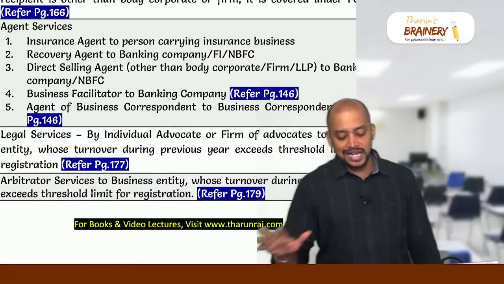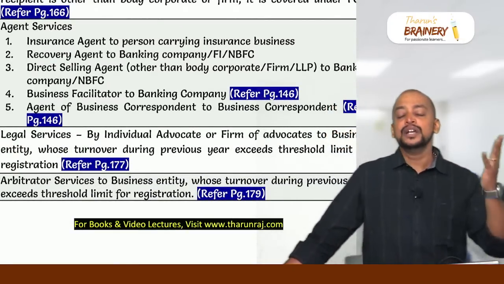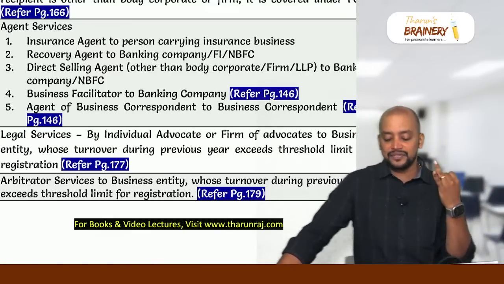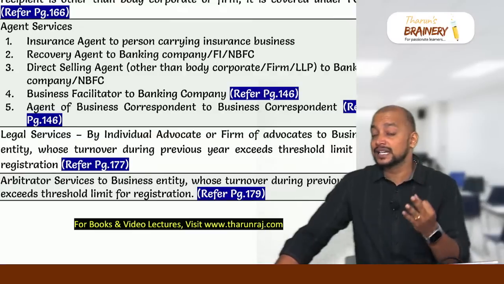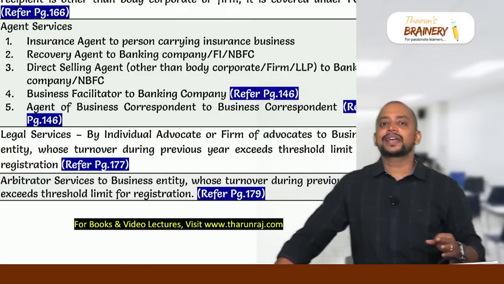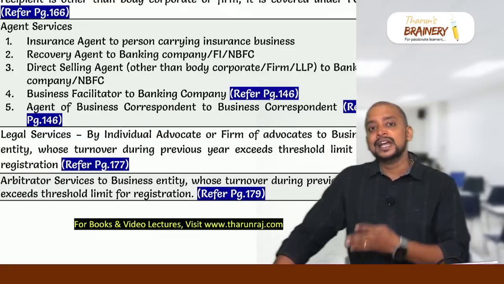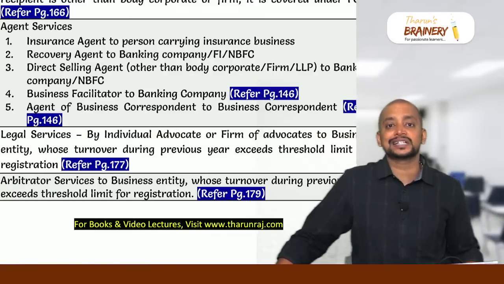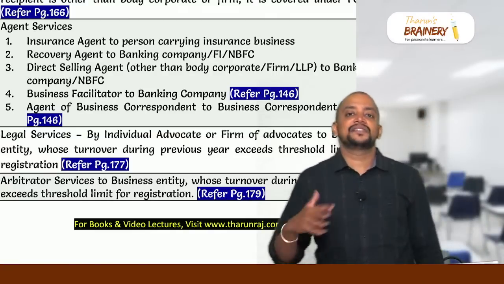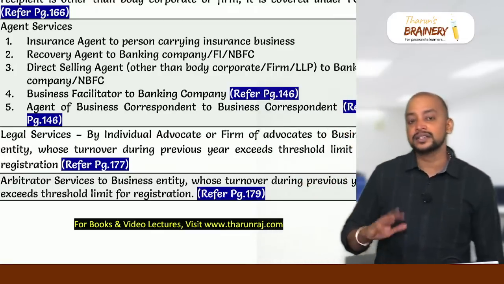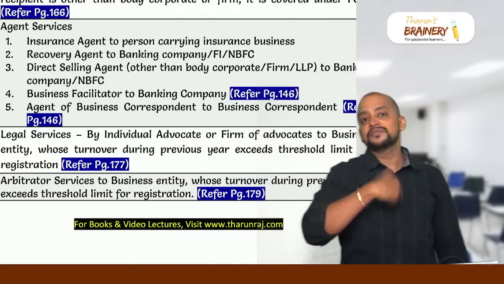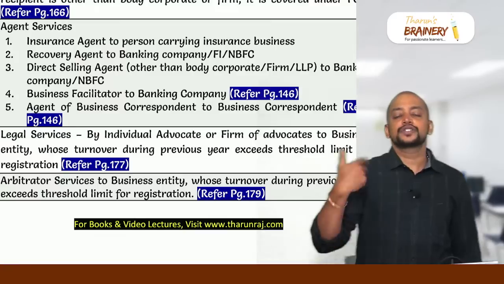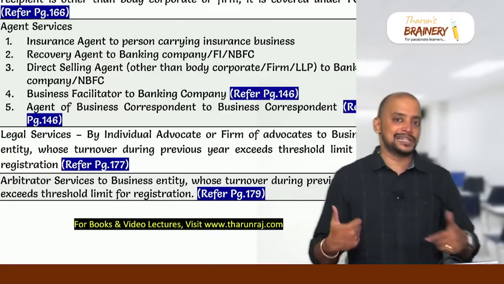And then we have agent services. Total 5 agents are there under RCM. Insurance agent to insurance company, recovery agent to bank, financial institution or NBFC. And then we have direct selling agent, but direct selling agent should be other than body corporate or firm, to a banking company. Then business facilitator to banking company, and agent of business correspondent to business correspondent. In this regard, remember, business facilitator shall never pay GST, on their outward supplies and inward supplies. On their outward supplies, the bank will pay. On their inward supplies, the agent will pay. But business correspondent will always pay GST. On their outward supplies also they will pay GST. On their inward supplies also they will pay GST under RCM.